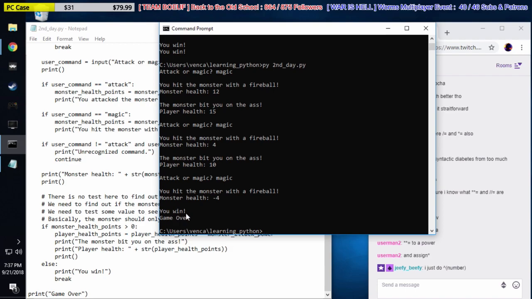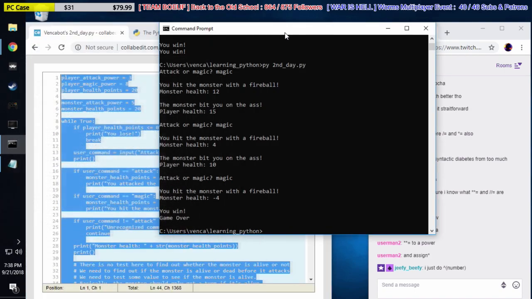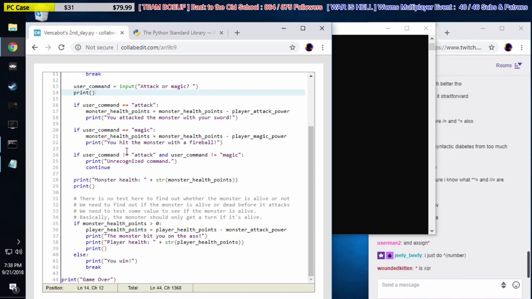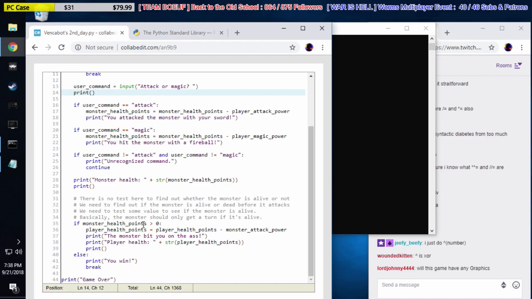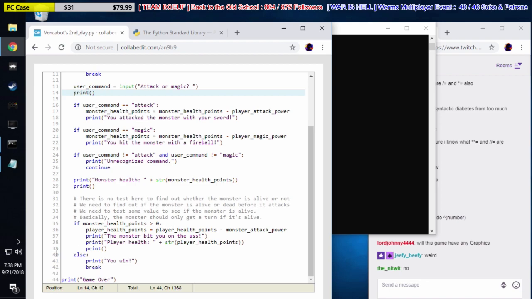So what happens here is the monster has this conditional. Let's actually get rid of this. Go back here. It's this conditional right here. So we took our turn. Then the monster's health was below 0, right? So this test failed. The if monster health greater than 0 test failed. That means we hit this else statement, right? If this fails, we go down here. And then we got print you win. It broke. We got the game over down here.